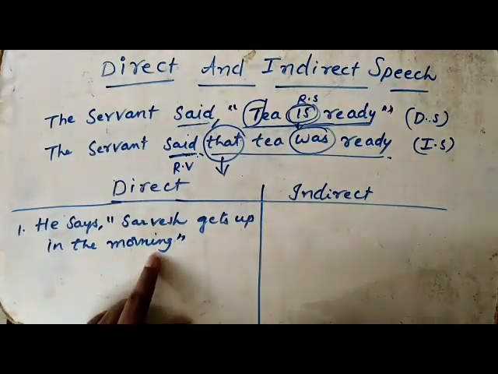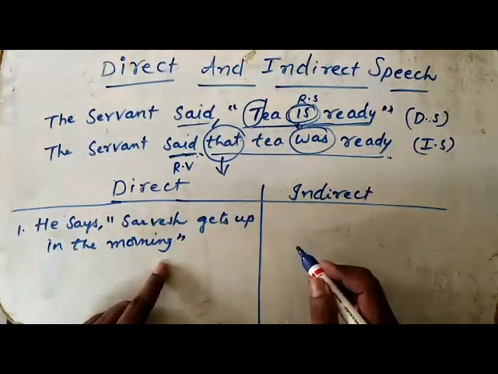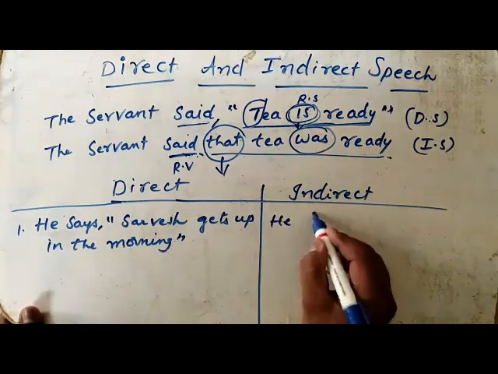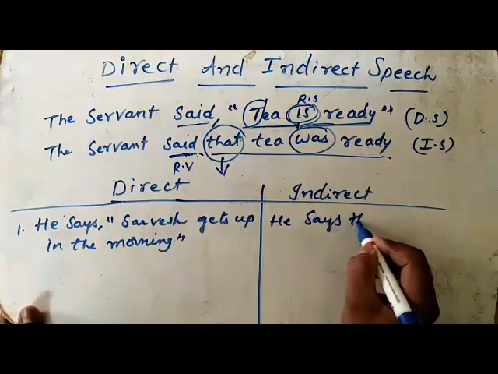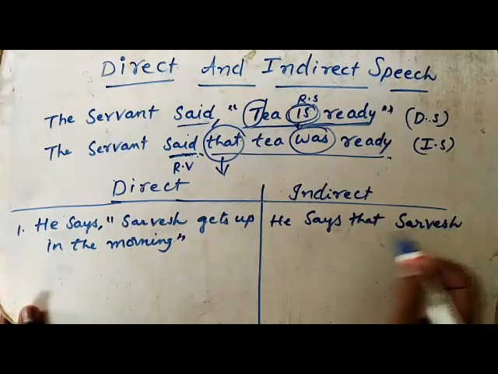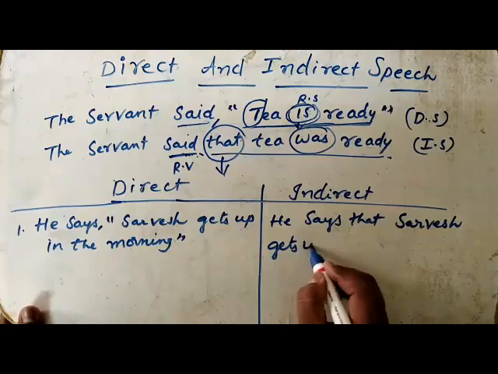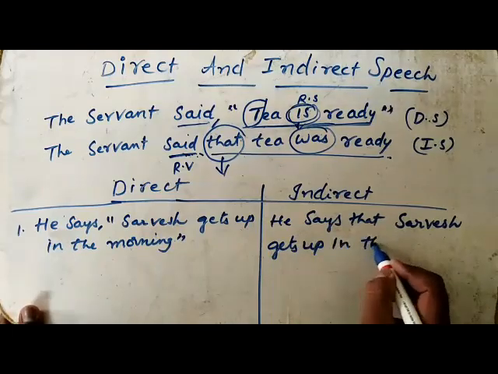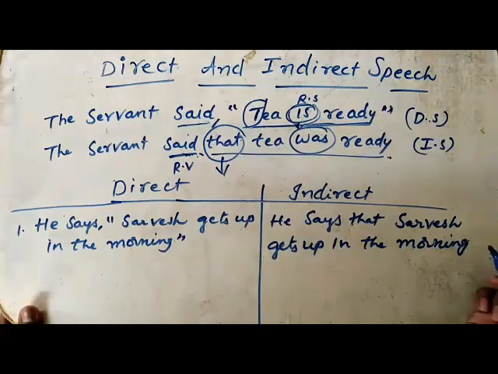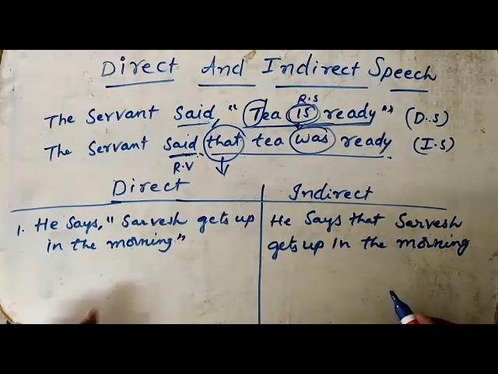So this is in direct speech. Let us change the statement into indirect. He says that Sarvesh gets up in the morning. So what do you observe here?